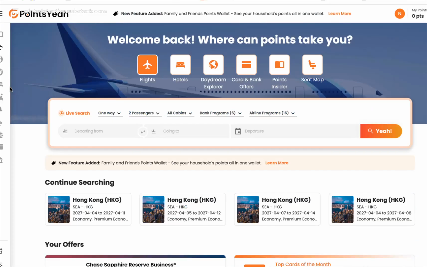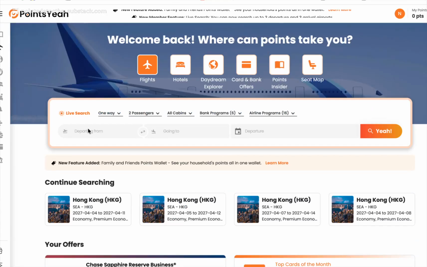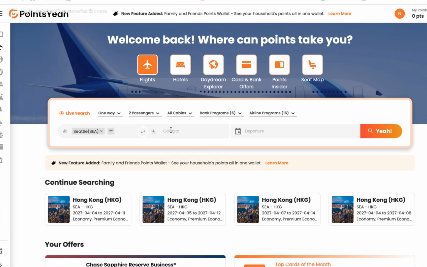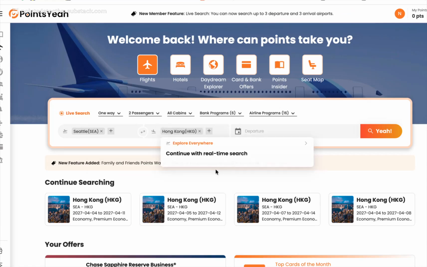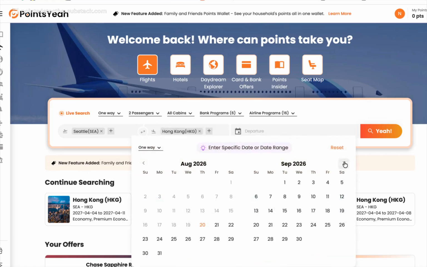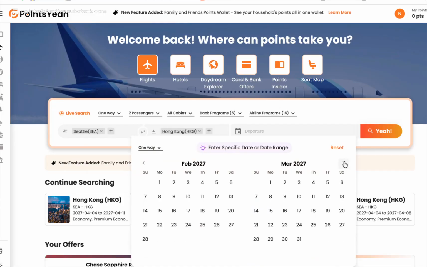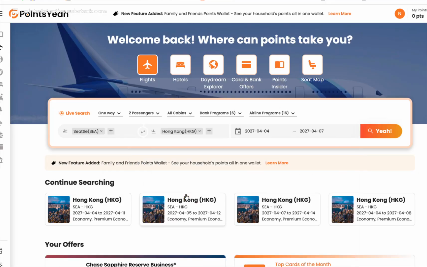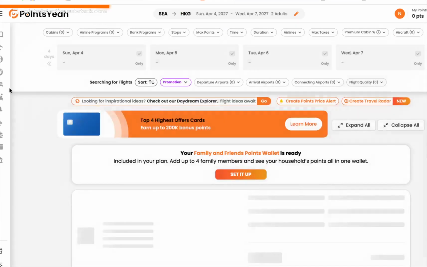Now here we are back at Points, which we've used a couple of times before. We're going to run the same search, actually for Seattle to Hong Kong. Because we know there's award availability there in early April, or a lot of times in April, I'm just going to search a bunch of days and run that search. I will pause this while the search is going on.